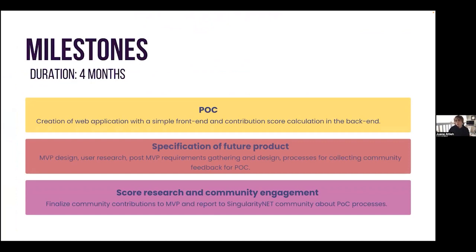As for the proof of concept, we know that the deep funding round will be happening shortly before that, but we'll have the web app application hopefully ready in time to be usable for that round as well. In terms of the specification of future product, we'll end with MVP design, user research, post-MVP requirements, and processes for how we can collect feedback from the community based on a proof of concept. And for the score research and community engagement as well, we'll finalize community contributions to the MVP and report to the SNET community about proof of concept processes.